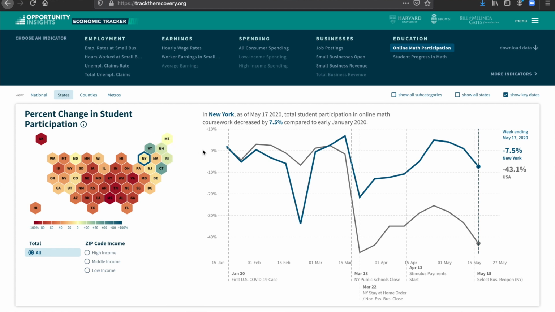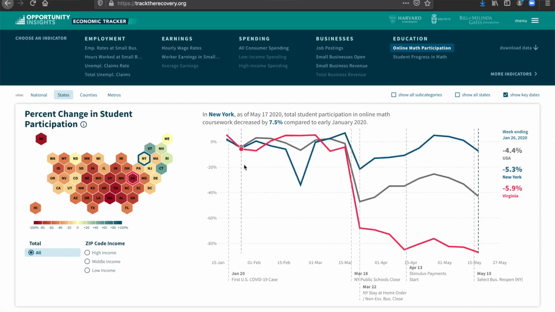In New York, for example, we see this slight drop off in mid-February, which relates to spring break. And then right around the same time that New York public schools closed, we see a very significant drop off. But those rates have rebounded, and student engagement actually went back to those pre-crisis levels. However, if we compare that to a state like Virginia, we saw a much more dramatic drop off when schools closed, and there's been almost no recovery.